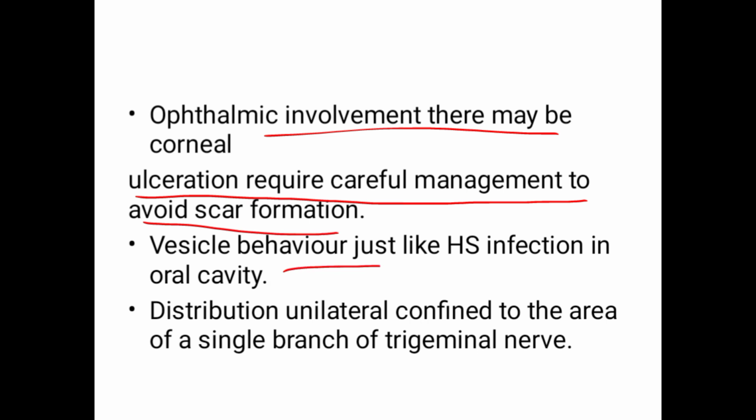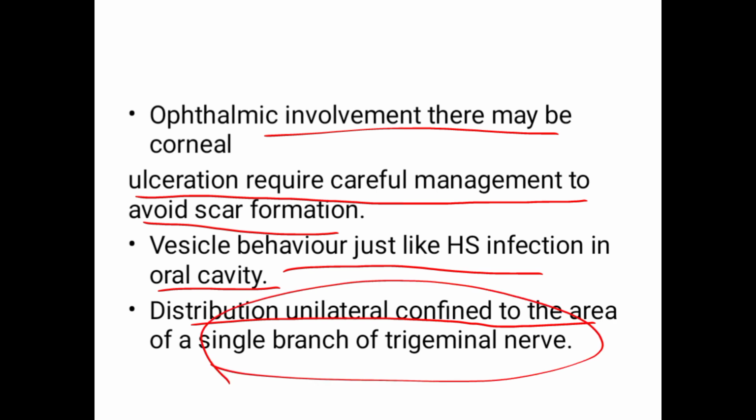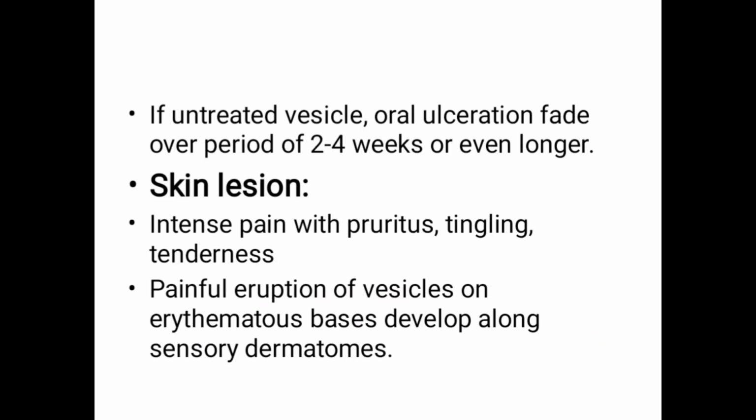The vesicular behavior is like herpes simplex infection in the oral cavity. The distribution is unilateral, confined to a single branch of the trigeminal nerve. If these vesicles are not treated, they can cause oral ulceration, but can resolve over a period of 2 to 4 weeks or even longer.